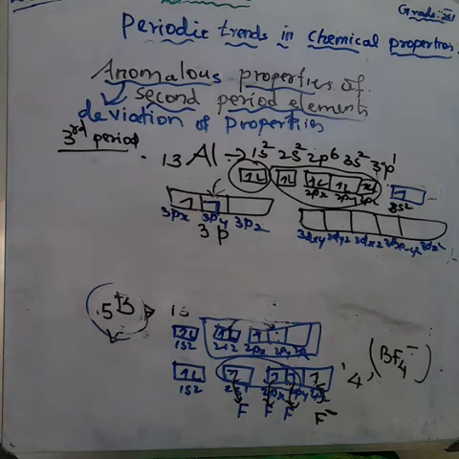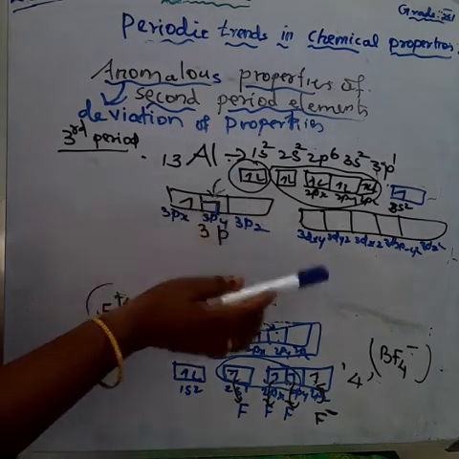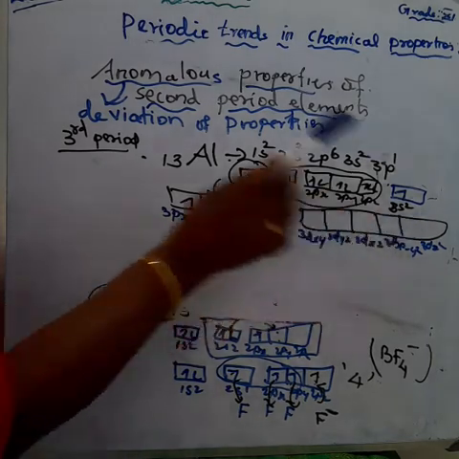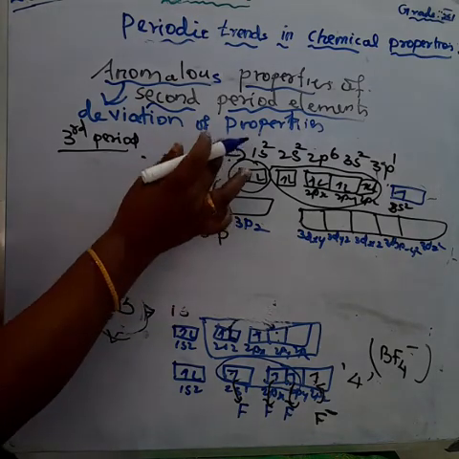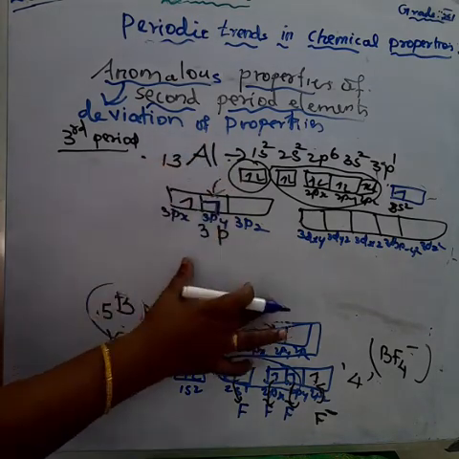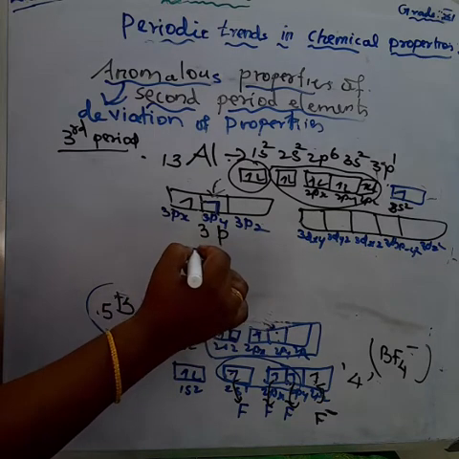So remaining, how many orbitals are remaining? Free state 1, 2, 3, 4, 5, 6 orbitals are there. Okay, understood. But here the aluminium atom only combined with the 6 fluorine atom only, because these